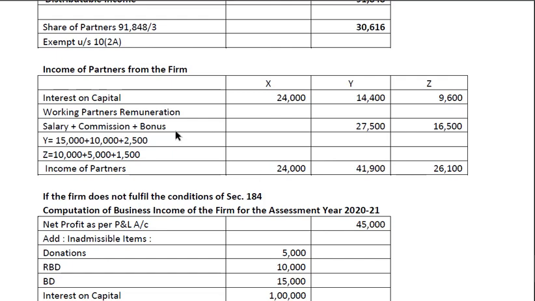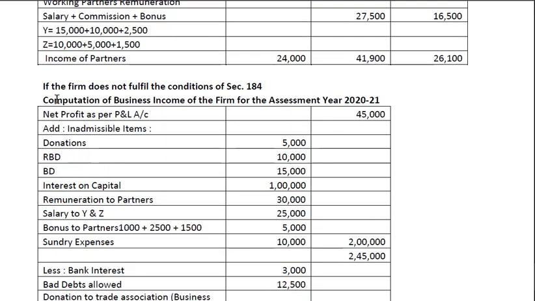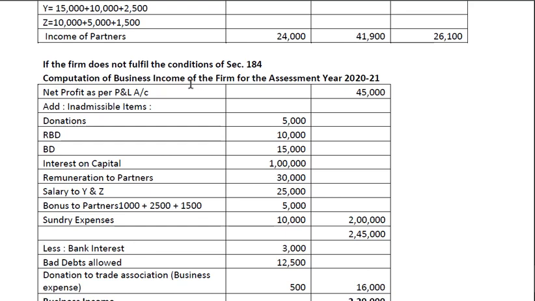This is the amount. Now the same problem, if the situation is, if the firm does not fulfill the conditions of section 184, in this case, we have to first compute the business income. We don't have to find the book profit. We are directly finding the business income and then find the total income and then charge the tax.